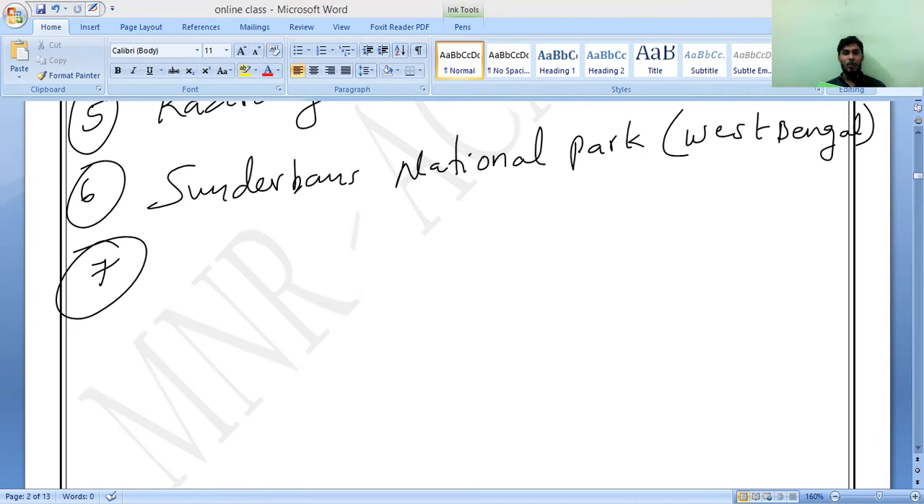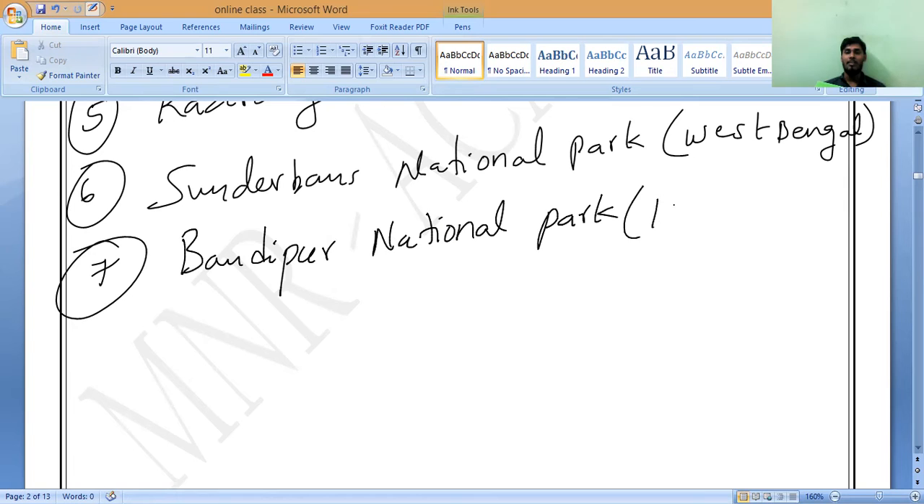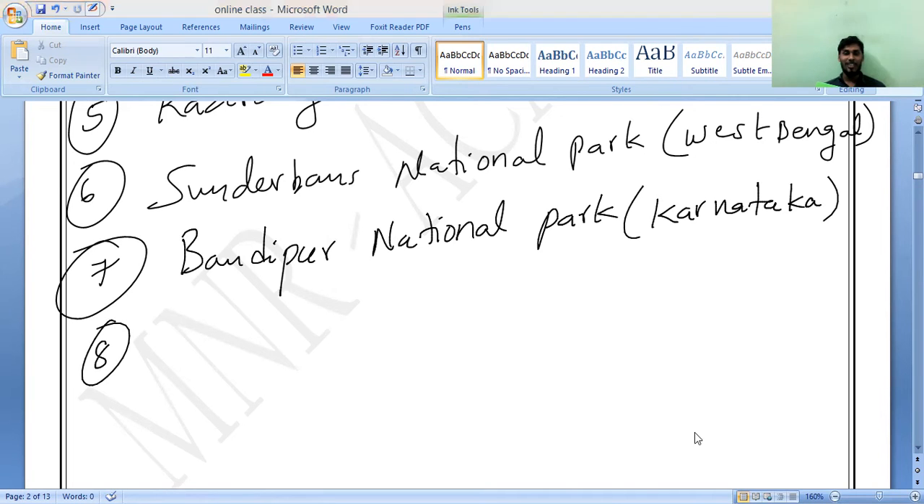Next, Bandipur National Park. Sir, Karnataka. Yeah, Bandipur National Park, Karnataka. Yeah, your neighbor state. Our neighbor state also. Yes, sir. My state Karnataka also, sir. Ours is very near. Yours also, I think. Next.